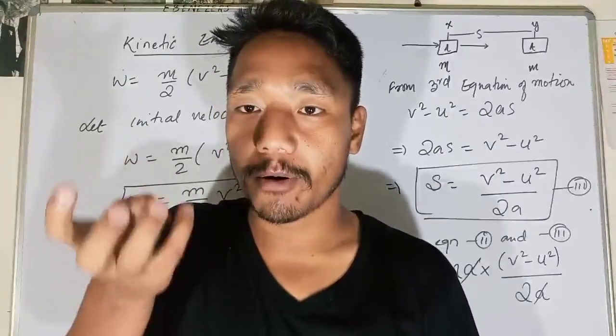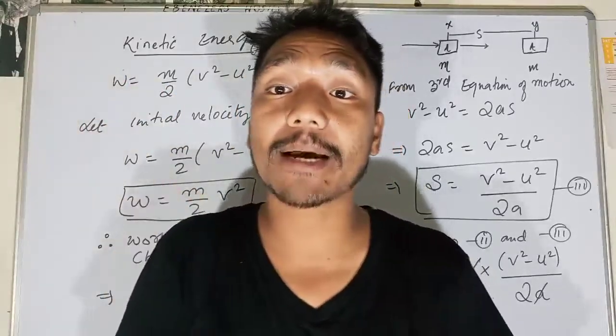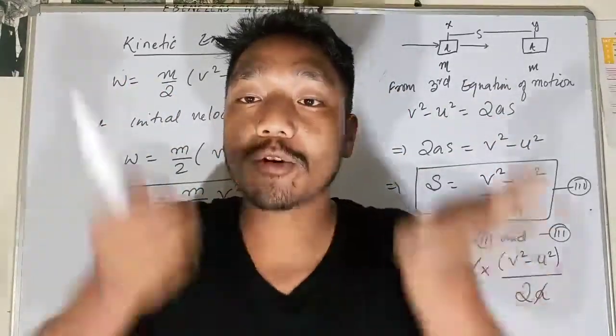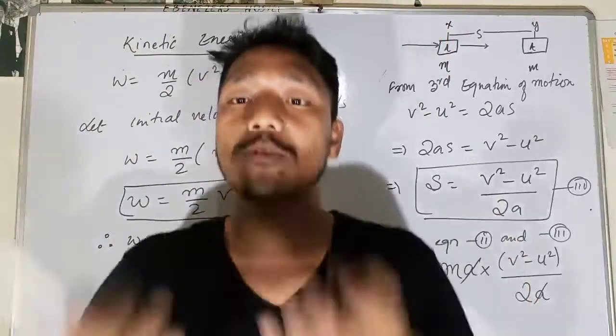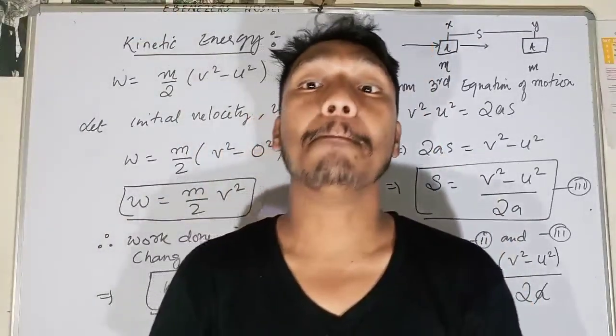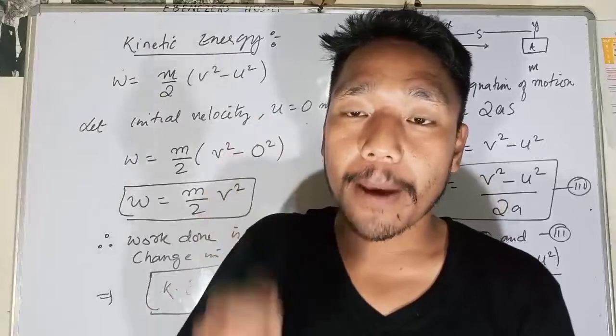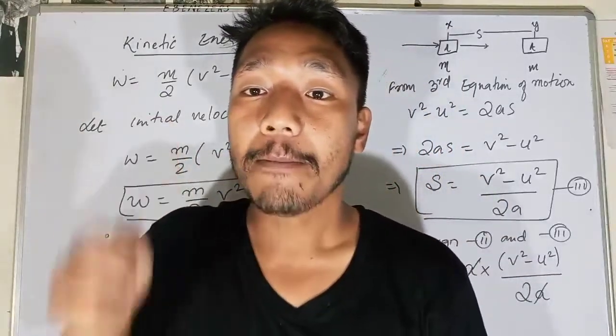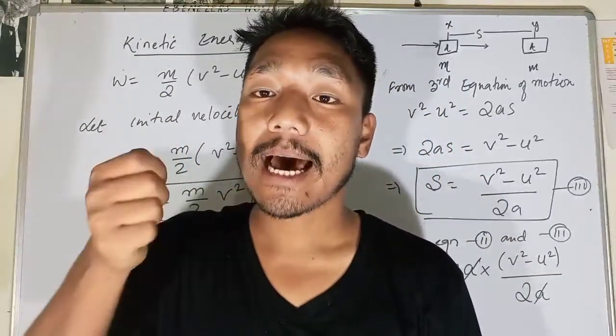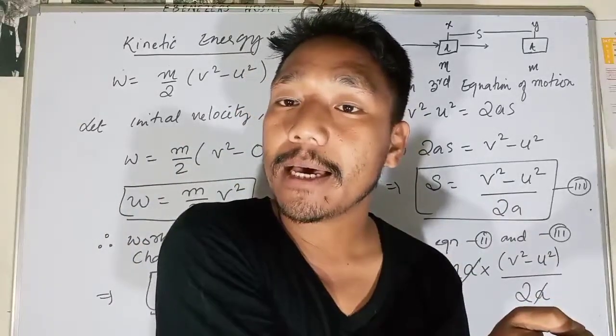The stone's will be more. Why? Because its mass is high as compared to the piece of paper. They are falling at the same velocity, but the impact of the stone will be high because its mass is high.